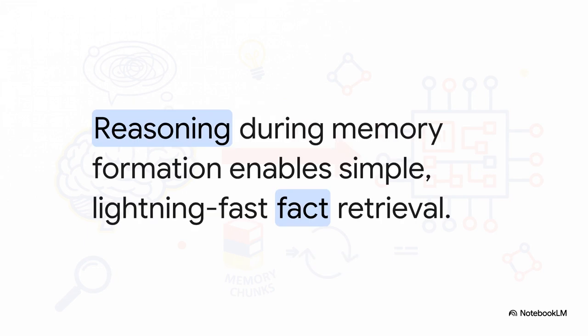Because it uses this complementary system of raw episodic context paired with pre-reasoned semantic facts, Nemori achieves something called reasoning during memory formation. Let me give you a great example from the source data. Imagine an AI is asked, when did John receive mentorship? Standard systems completely hallucinate or get confused if the chat log just says, John got mentored yesterday, because they lose track of when yesterday actually was. But Nemori? It already noticed that event during the predict calibrate cycle, reasoned out the exact date in the background, and stored a crystal clear semantic fact. John was mentored on June 15th. It transforms complex, error-prone logical reasoning into simple, lightning-fast fact retrieval.